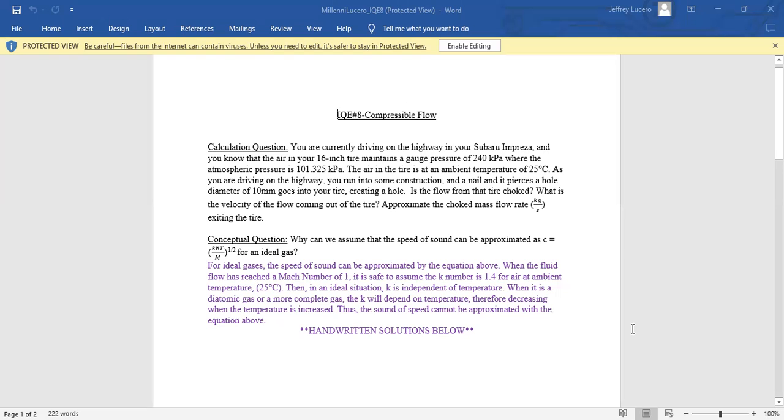It is safe to assume the k value is 1.4 for air at ambient temperature, 25 degrees Celsius. Then, in an ideal situation, k is independent of temperature. When it is a diatomic gas or a more complex gas, k will depend on temperature, decreasing when the temperature is increased. Thus, the speed of sound cannot be approximated with the equation above.